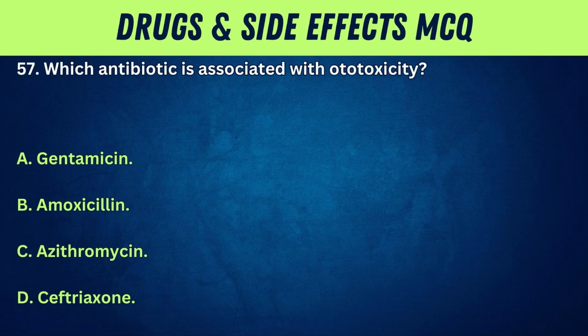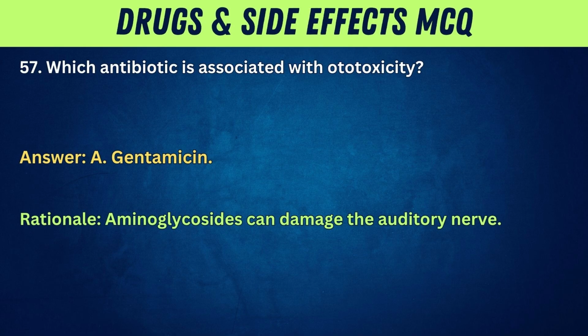57. Which antibiotic is associated with ototoxicity? A. Gentamicin. B. Amoxicillin. C. Azithromycin. D. Ceftriaxone. Answer: A. Gentamicin. Rationale: Aminoglycosides can damage the auditory nerve.